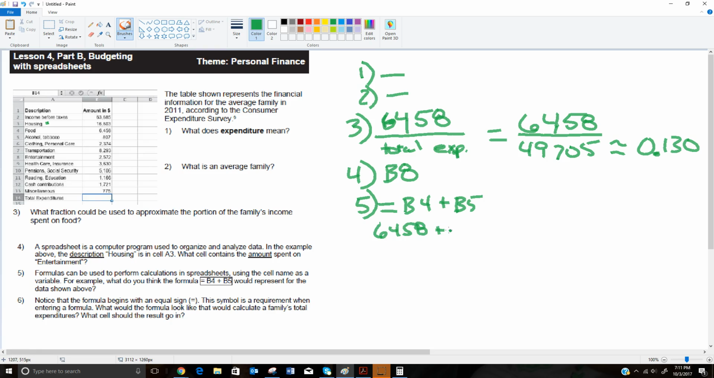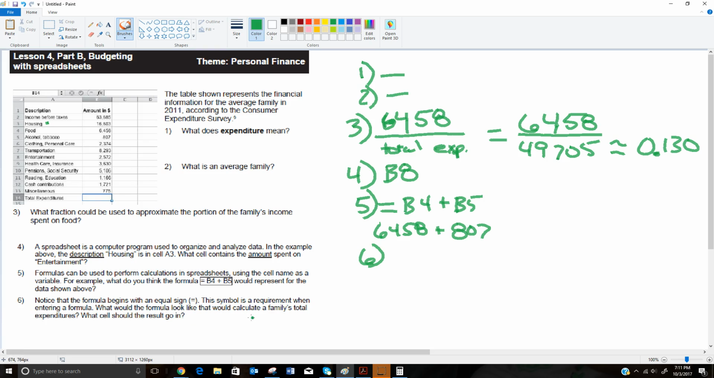6,458 plus 807. But if we wanted that total somewhere, I wouldn't want to write these numbers, because if they changed in the spreadsheet, then you'd have to update that too. The nice thing about the formula is if you change the numbers for some reason, it'll still keep the calculation right, because it'll change to whatever you put in as your new B4 and your new B5. Then it says, notice it begins with an equal sign. Again, that's a requirement. It has to have that.